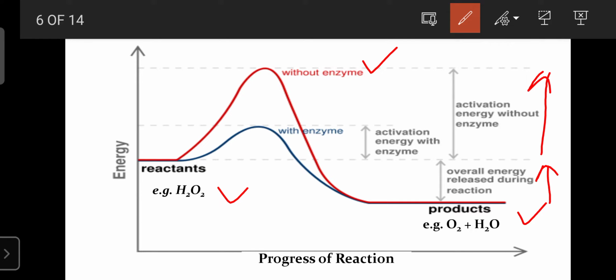In the presence of enzyme, the reactions can easily take place without a lot of energy, and the time required for the reaction also decreases. But without enzyme, the activation energy required is more, as well as the time. So that is one of the main applications of enzymes in the various catabolic reactions.